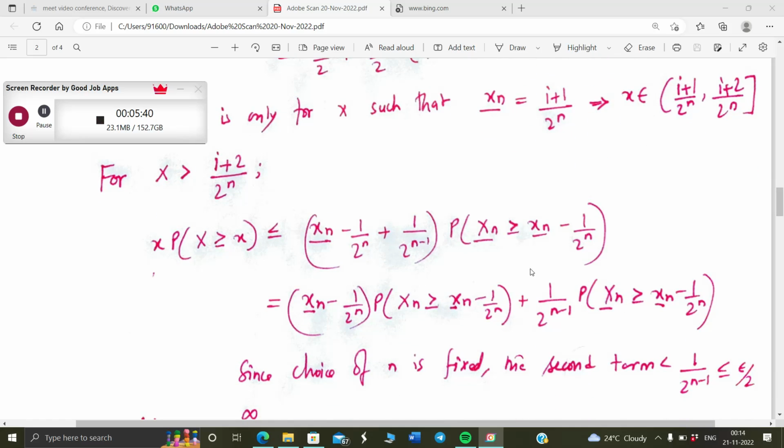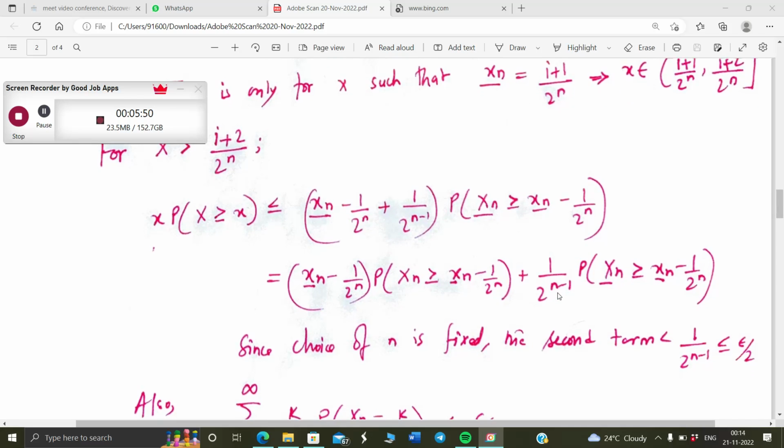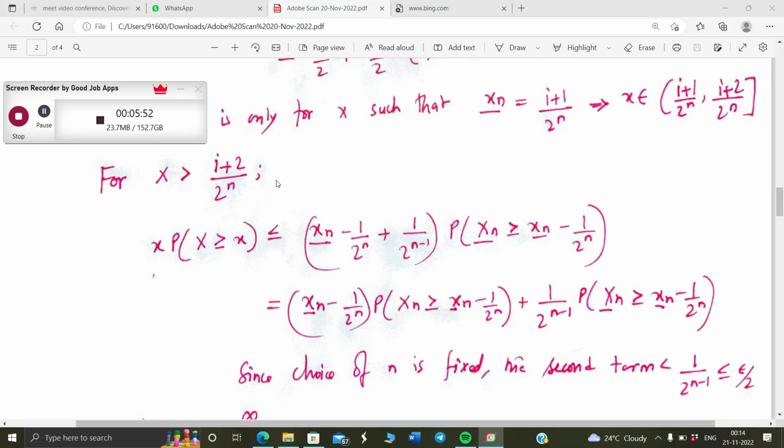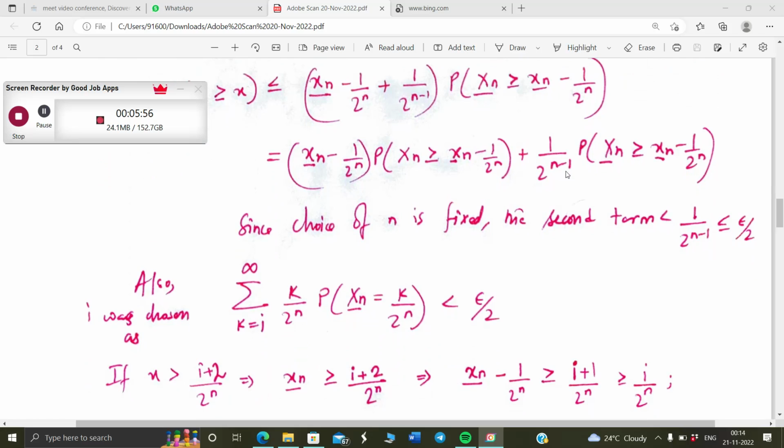This breaks up in two parts. The second part is again less than epsilon by 2 because the second part is only dominated by 1 by 2 to the power n minus 1, and the n was chosen so that it is less than epsilon by 2. And in this particular case, when x is greater than I plus 2 by 2 to the power n basically, out of this interval, because we have chosen I in such a way that summation I to infinity k by 2 to the power n probability lower dyadic approximation is equal to k by 2 to the power n is less than epsilon by 2.